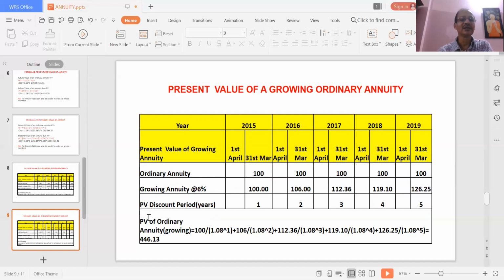And then, how do you calculate the present value? 100 divided by 1.08 to the power 1. In case of future value, we were using 100 into 1 plus R to the power N. But in case of present value, we use 100 divided by 1.08 to the power 1. So if you use similar values, then you get 446.13. So the present value of an ordinary annuity will be different from the present value of a growing annuity.